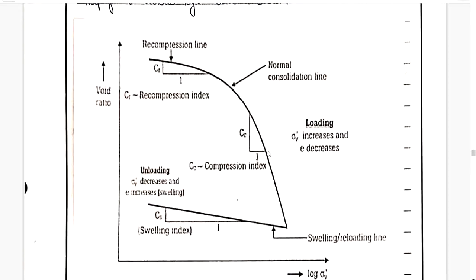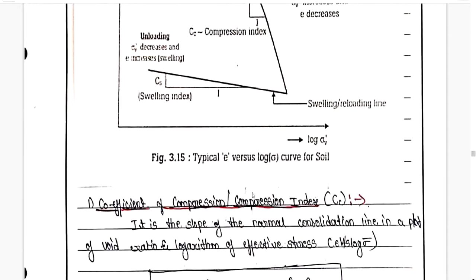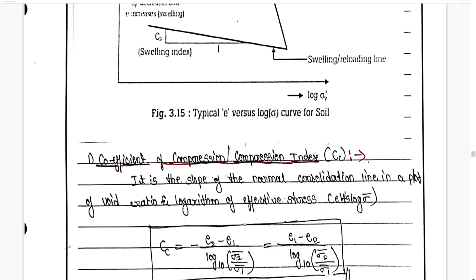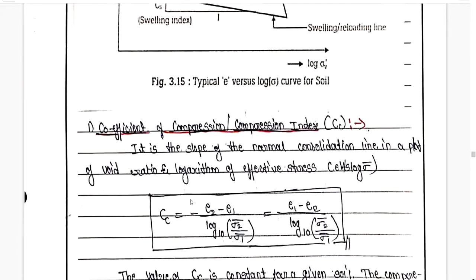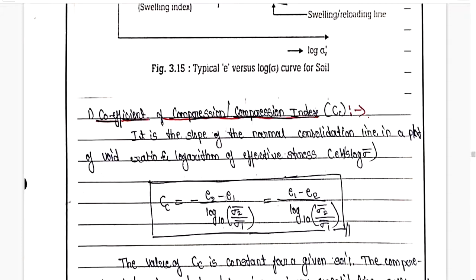and similarly the x-axis starting point to the x-axis ending point, and we are going to find out e1, e2, sigma 1 and sigma 2. So by using all this data, we are going to find out Cc by using this particular formula. We are just going to take the ratio and find out Cc.